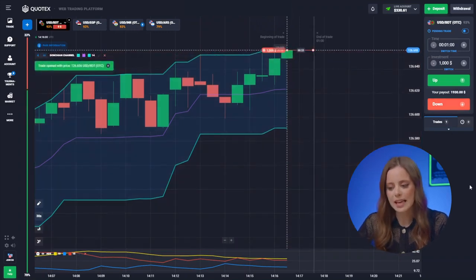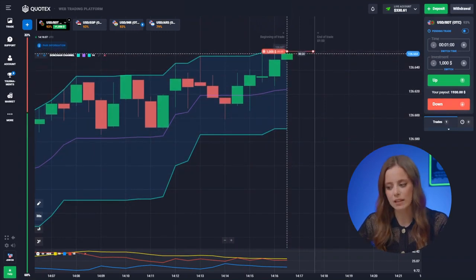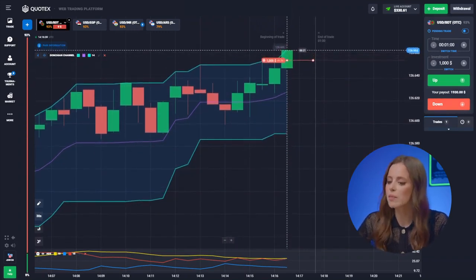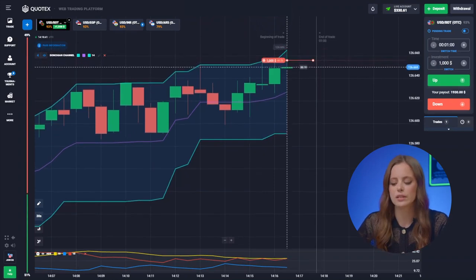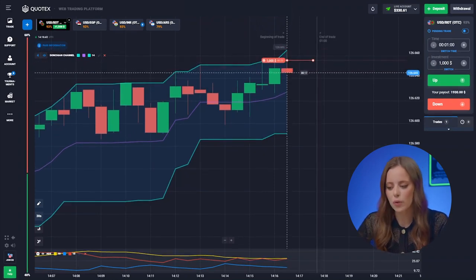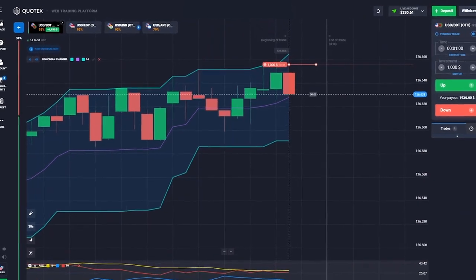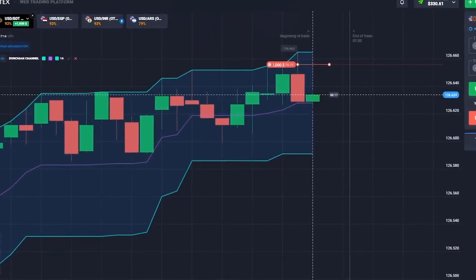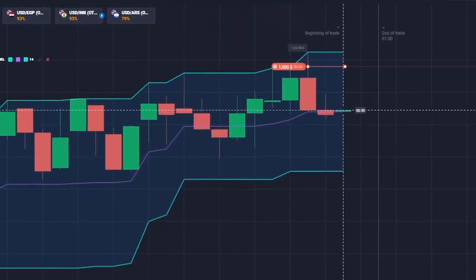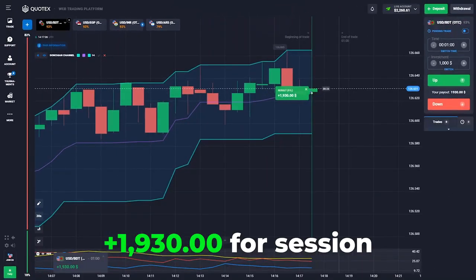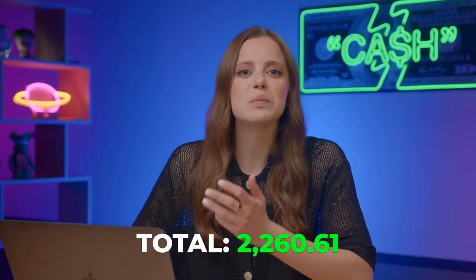Buyers make their last attempt to break through the resistance level. They set a new high and the price immediately reverses. The ADX lines confirm that the bears have the upper hand here. We've made 2,260 so far. Let's move on to the final trade, choosing the next pair.